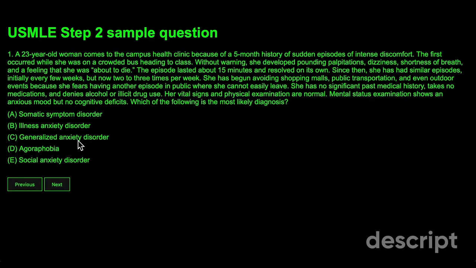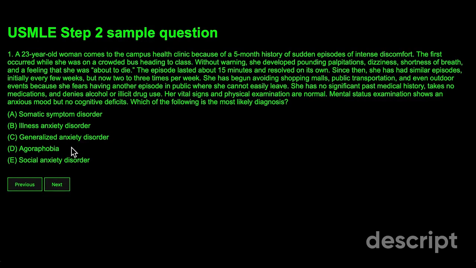And as you can see, this is not the case with our patient because she has anxiety, very severe anxieties, but they happen in certain situations. They do not happen every day. They happen in very certain situations, and they don't happen as frequently as they would if it was generalized anxiety disorder. So I'm going to go ahead and say that C is not the correct answer either, and D, agoraphobia.